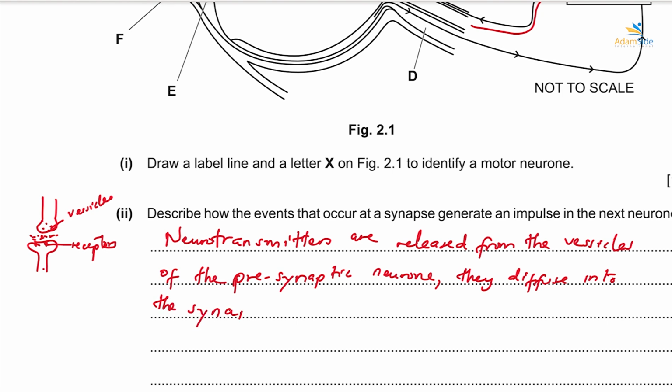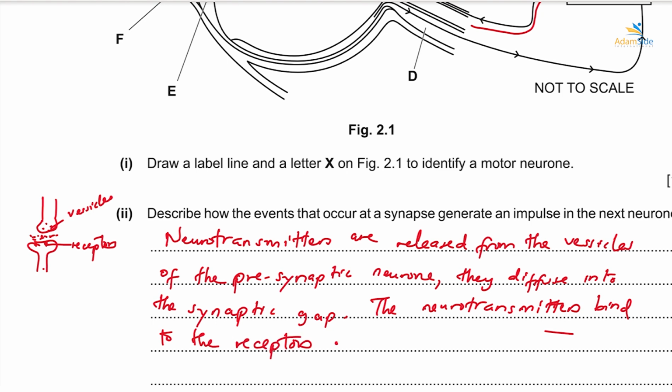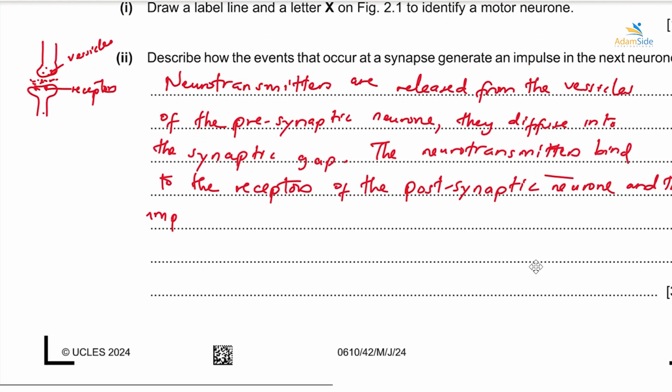Then the neurotransmitters bind to the receptors of the postsynaptic neuron and the impulse is regenerated in the neuron.